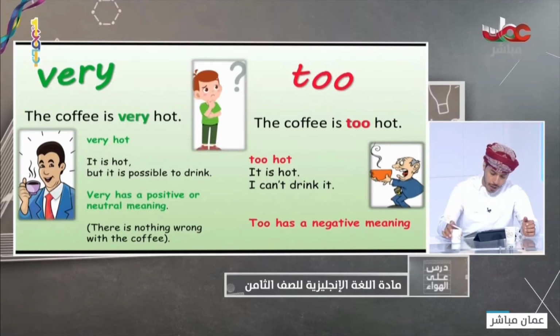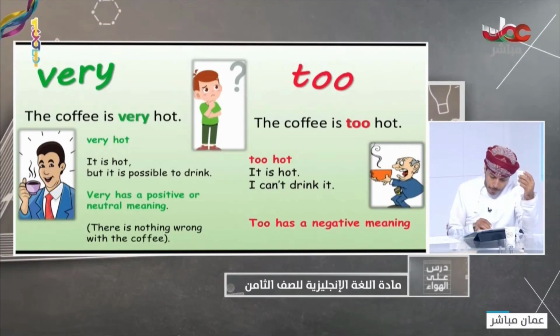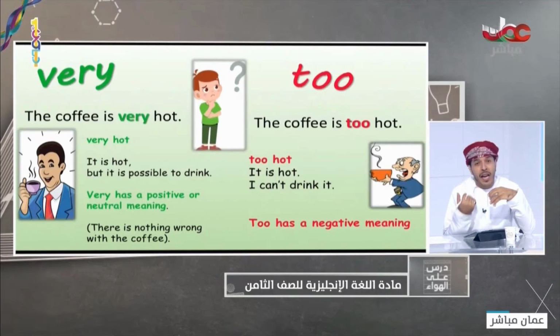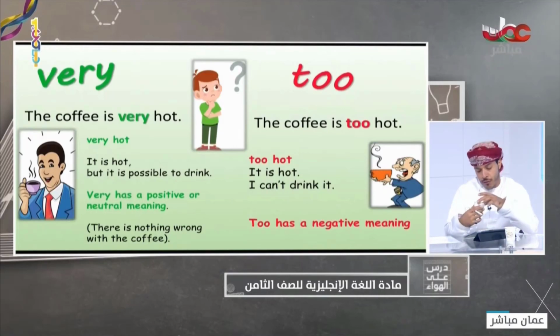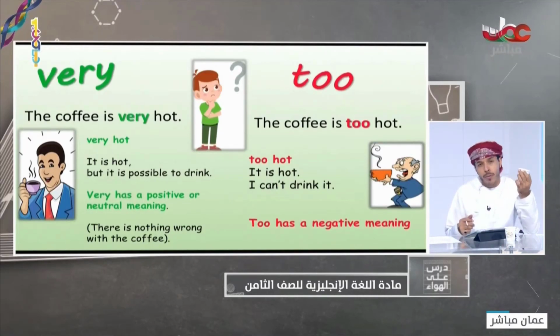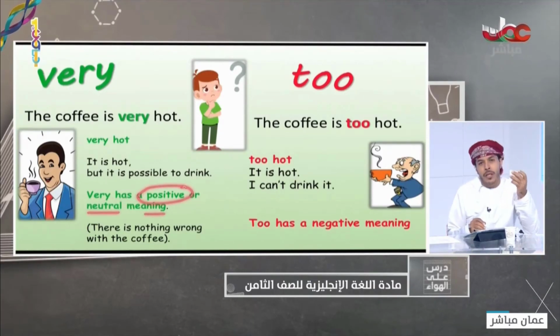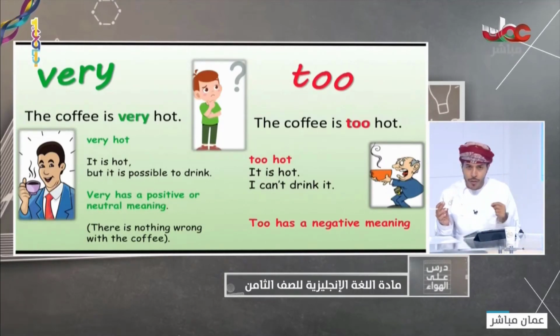This coffee is very hot. It means what? It means that this coffee is hot, but I can drink it. It's okay with me. It's fine with me. I can drink it because it's very hot, but possible to drink. Okay, so very here has a positive or neutral meaning. There is nothing wrong with this coffee. Can you see the point?